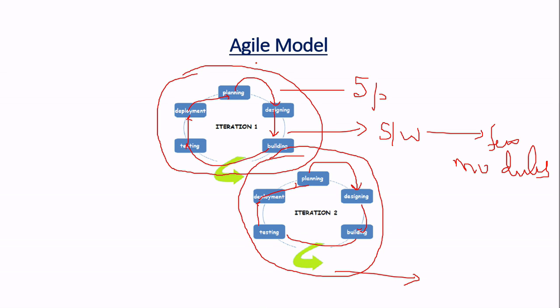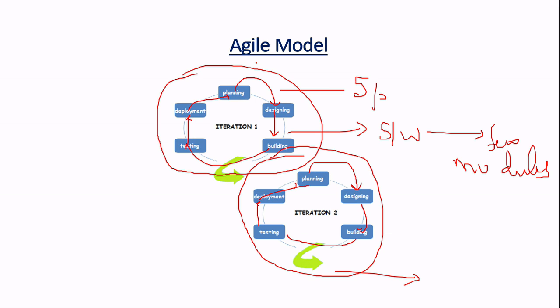The main feature of the agile model is the involvement of the customer in every step. The customers are involved in every phase of the agile model. If the customer wants a working model of the software in a shorter span of time, then the agile method is most suitable, because it focuses only on customer satisfaction.